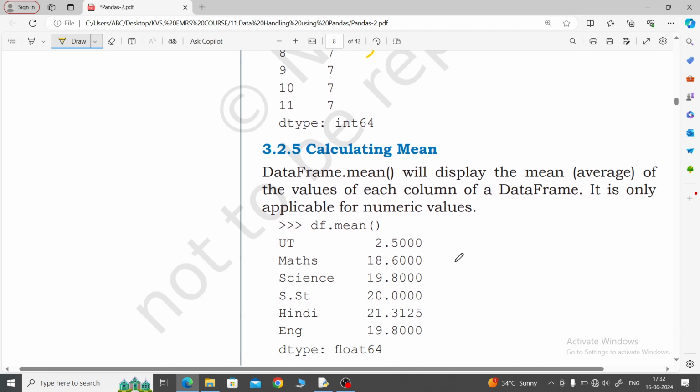Now calculating mean. Mean means find out the average value. So how will we find out the average value?